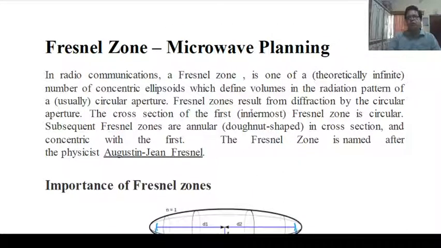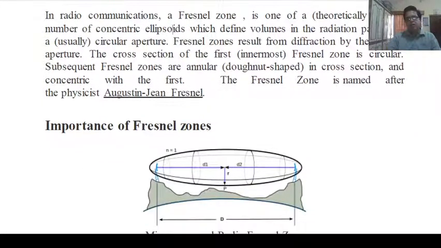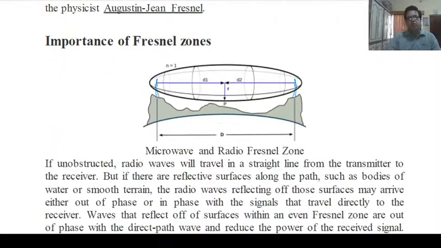The cross section of the first innermost Fresnel zone is circular. Subsequent Fresnel zones are annular, donut shaped in cross section and concentric with the first. The Fresnel zone is named after the physicist Augustin Jean Fresnel. If microwaves propagate, there are concentric ellipsoids between the transmitting antenna and the receiving antenna, and such a problem is known as the Fresnel zone problem.